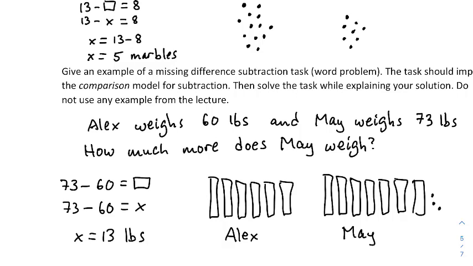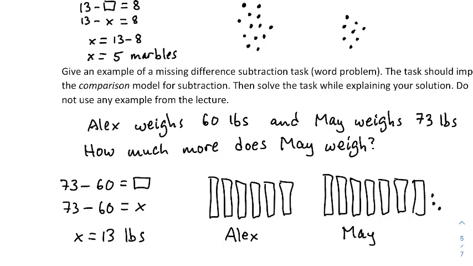And I said the word takeaway. I shouldn't really do that. We do the subtraction, but nothing's actually being taken away, right? You don't take weight away from Alex. You don't take weight away from May. Their weights remain unchanged. But we can still think that I'm going to take weight away from weight to get the difference, to get the comparison. And 73 minus 60 would be our subtraction, our difference. It's the comparison model for subtraction, and it gives us a total of 13. So 13 pounds is the difference.